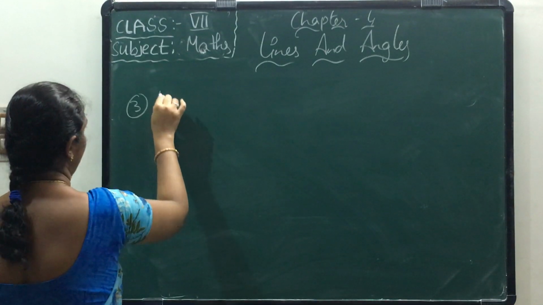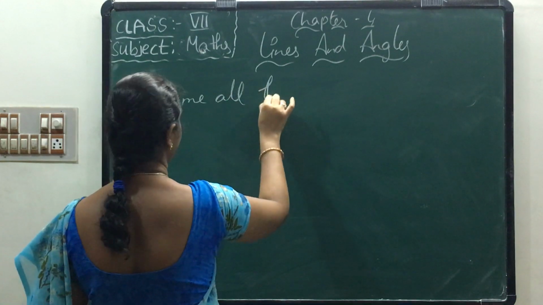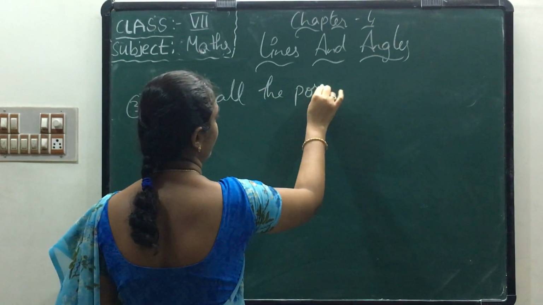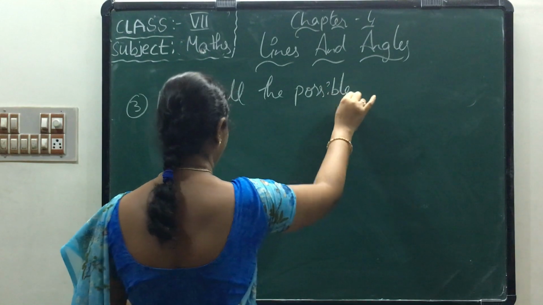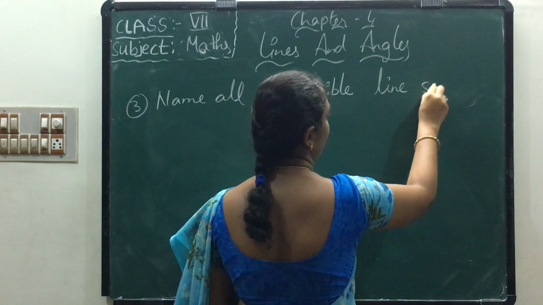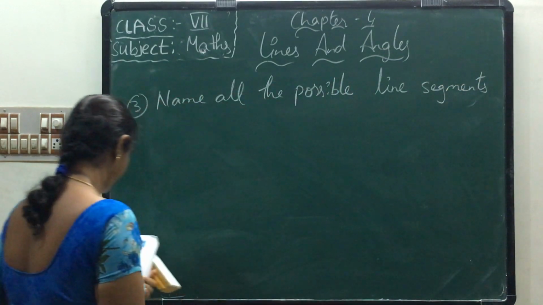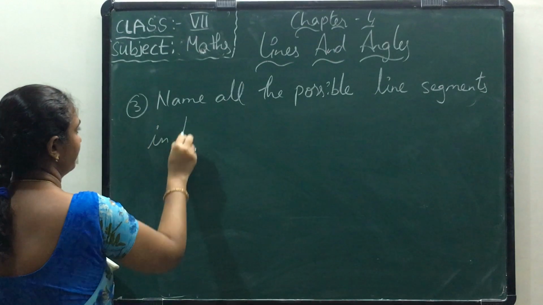What is the third sum they have given? Name all the possible line segments in the figure.